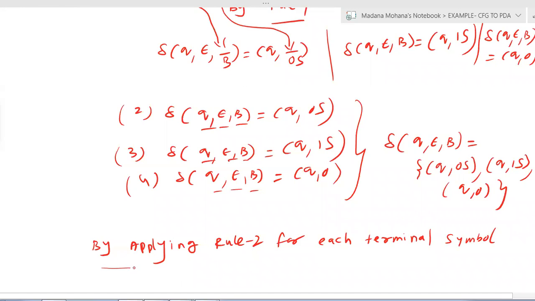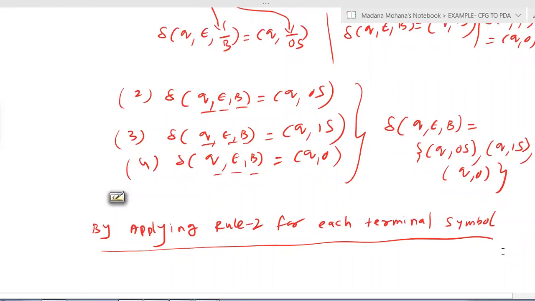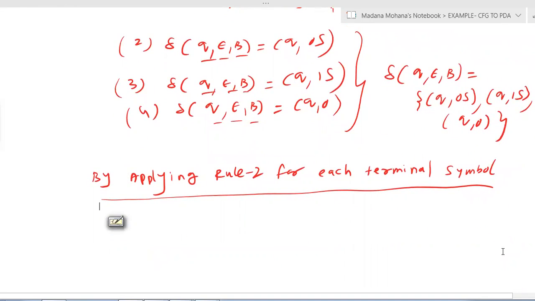Now you can see according to rule 2, here in the given grammar, what are the terminals here? We already written T equal to 0 comma 1. So now the first one, for the terminal 0, Q input is 0, stack top is also 0, then Q comma null.